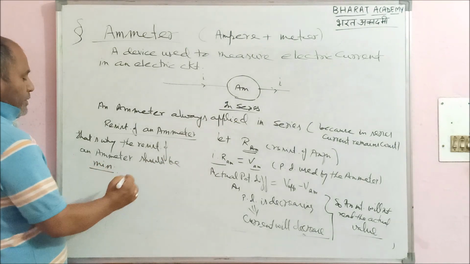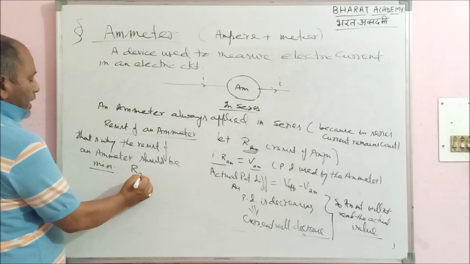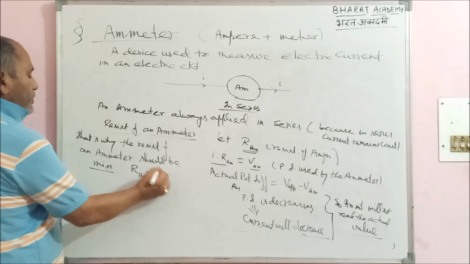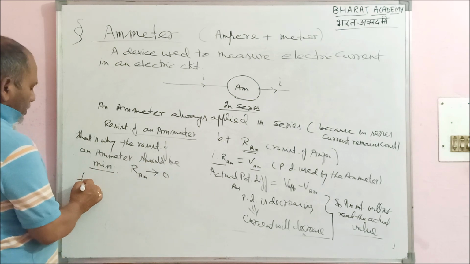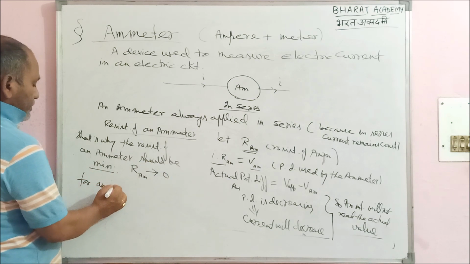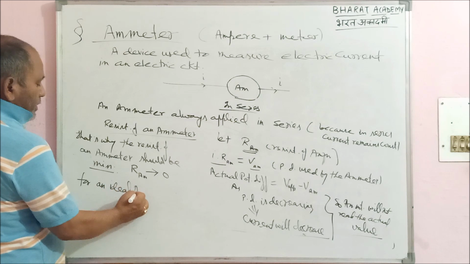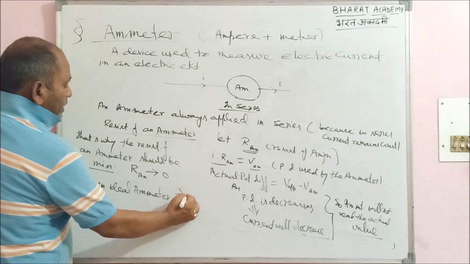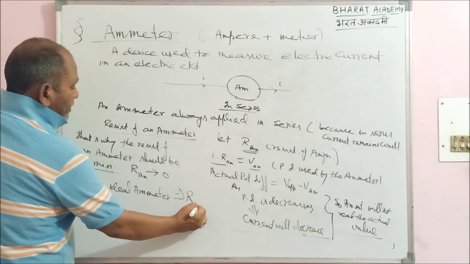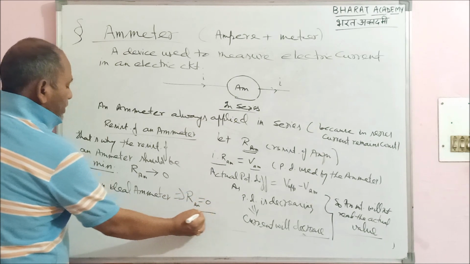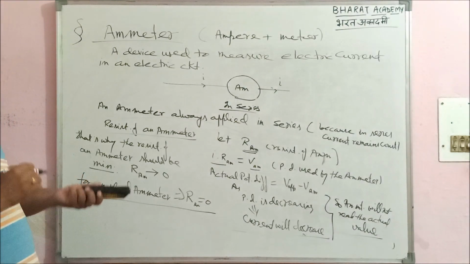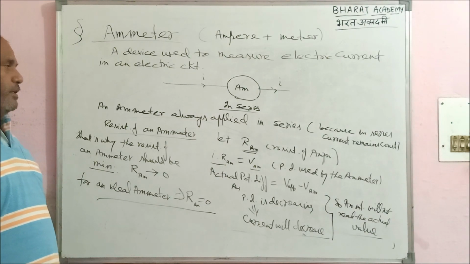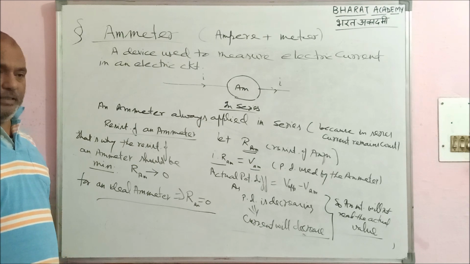Remember, resistance RAM which we were writing must tend towards 0, right? For an ideal ammeter, remember, resistance RAM is always 0. This is a very key factor, right? The lower the value of resistance of an ammeter, the better the current reading, right?